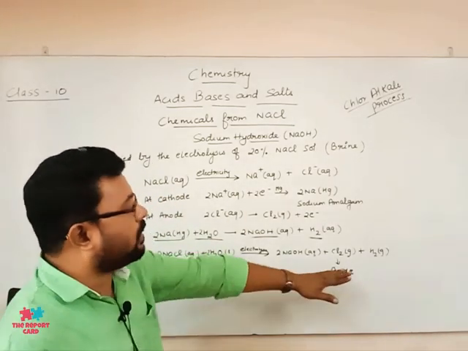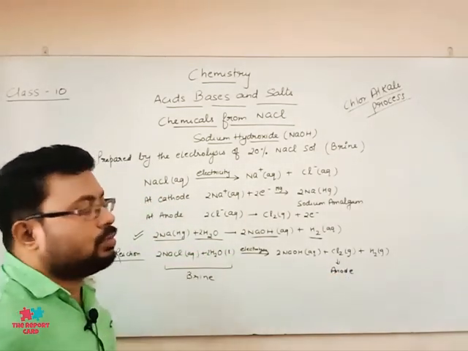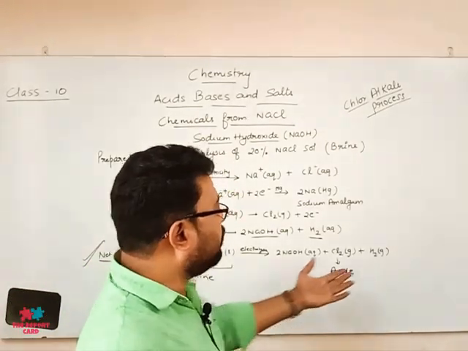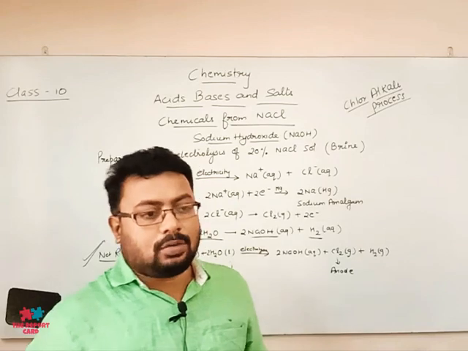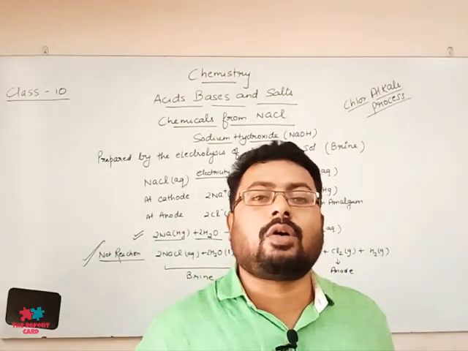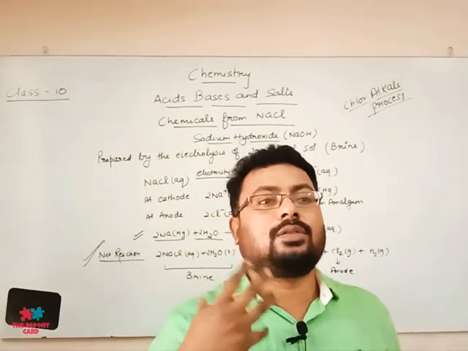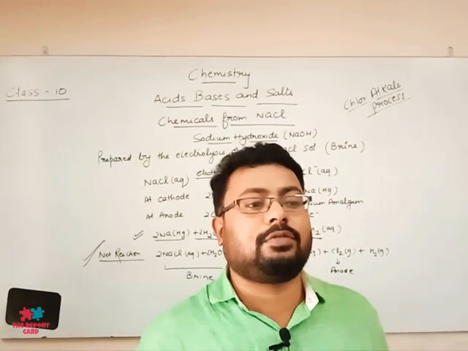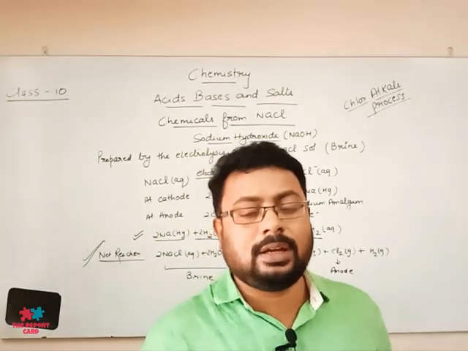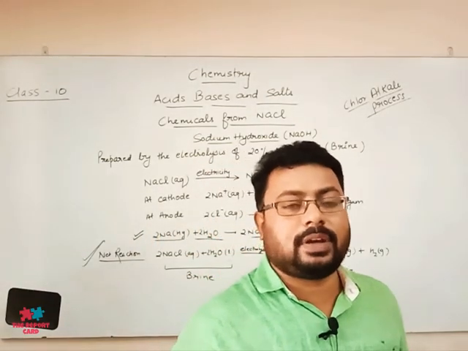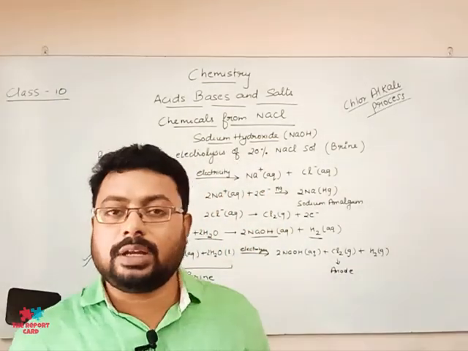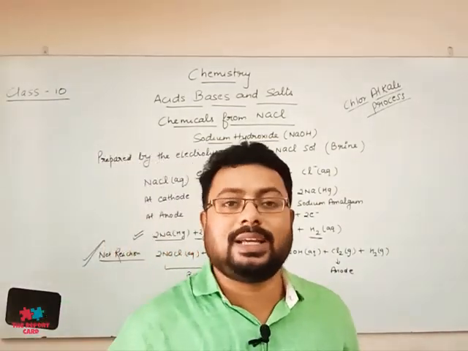All the products that are produced in this particular reaction are very, very important. For example, hydrogen is used as a rocket fuel. Hydrogen is also used for the manufacture of ammonia and fertilizers. Then we have chlorine, which we all know is used as a bleaching agent.